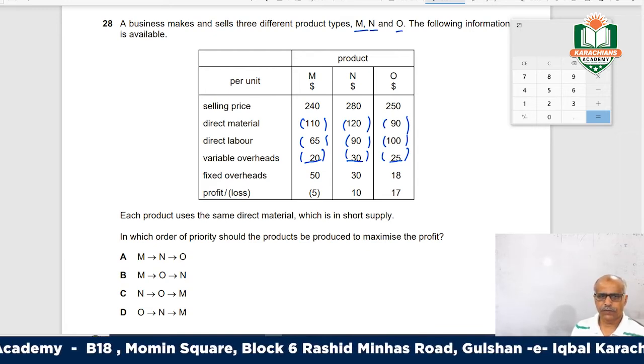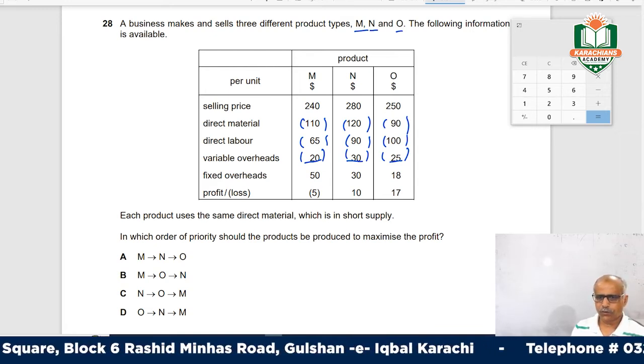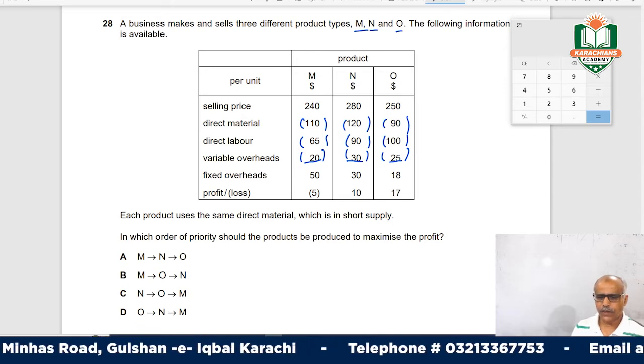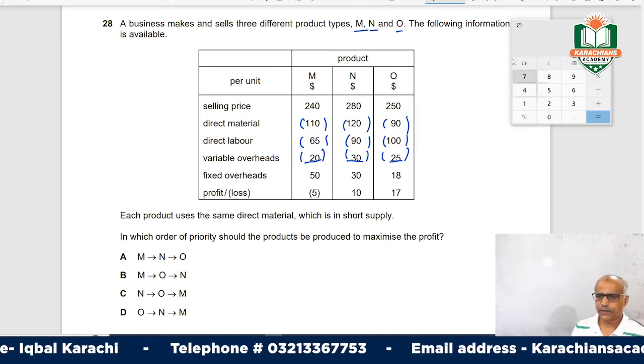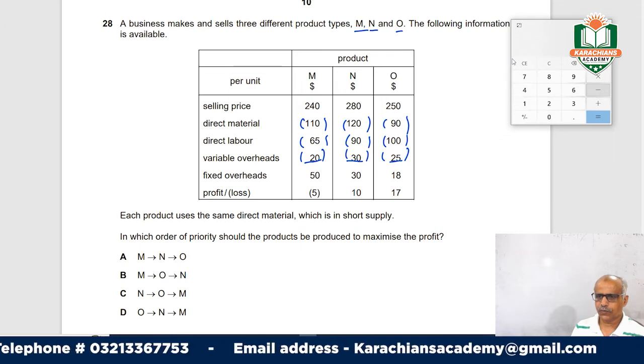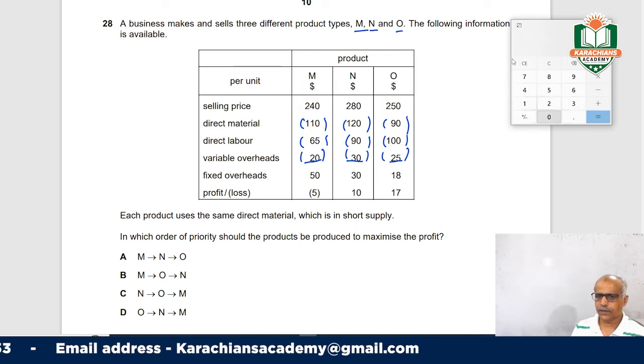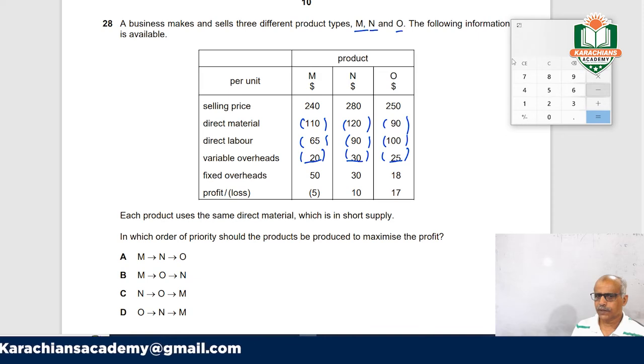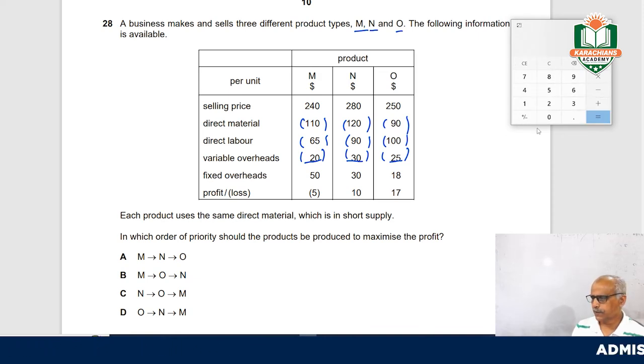Right, we have a very short time. So contribution margin would be, if I deduct 240 minus 110 and then minus 65 and 20, 85. This will be 45.